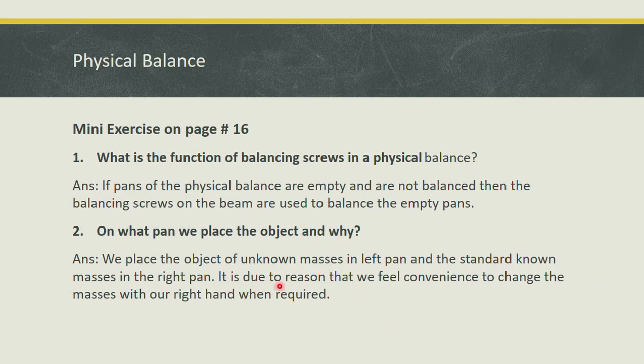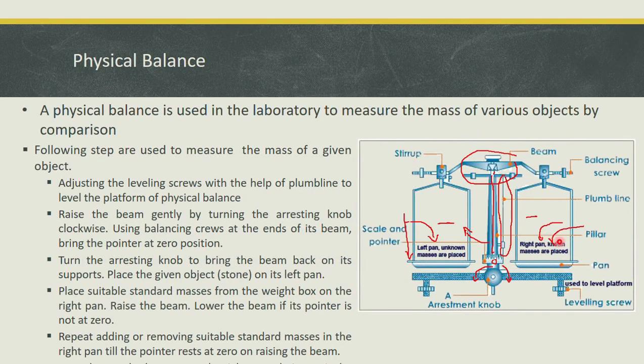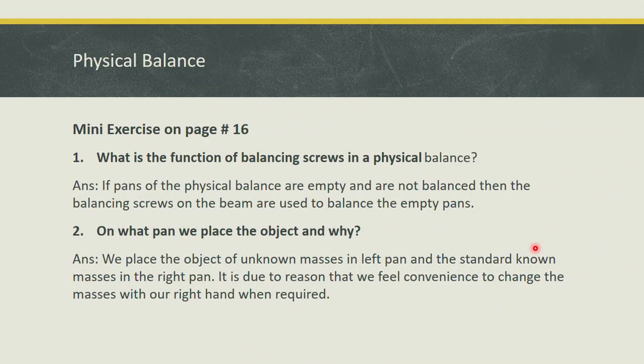It is because we feel more convenience to change the masses with our right hand when required. So it's just up to you. There is no hard and fast rule that you must place known masses on the right, but it is easy to change the masses on the right pen. That is why we use the right pen for the known masses and the left pen for the unknown masses.